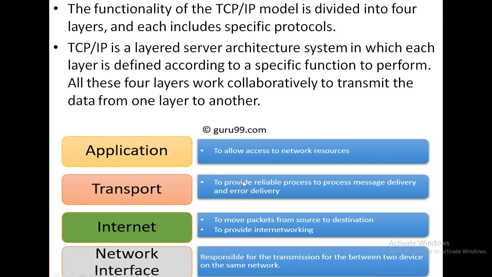Transport layer is used to provide reliable process-to-process message delivery and error recovery. Internet layer is used to move packets from source to destination, and it also provides inter-networking. Network interface is responsible for the transmission between two devices on the same network.